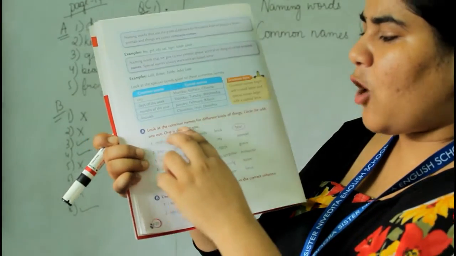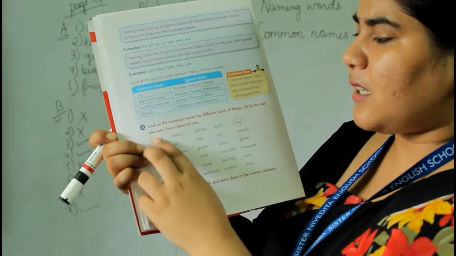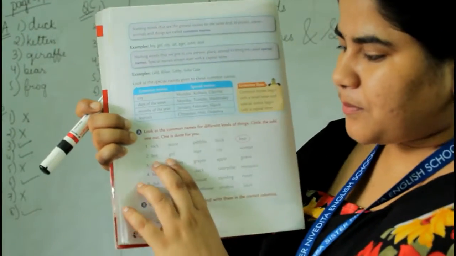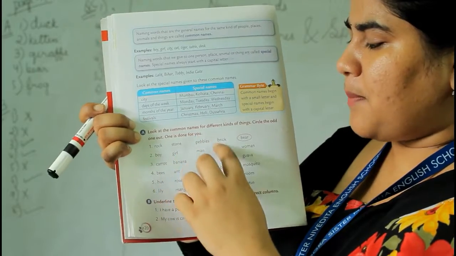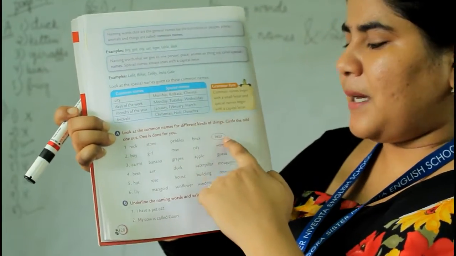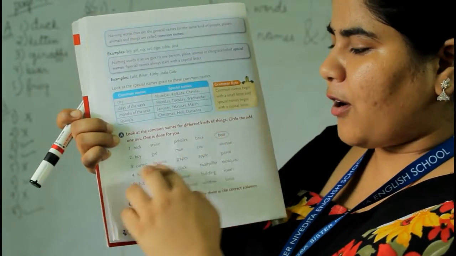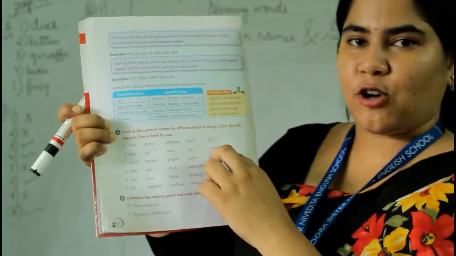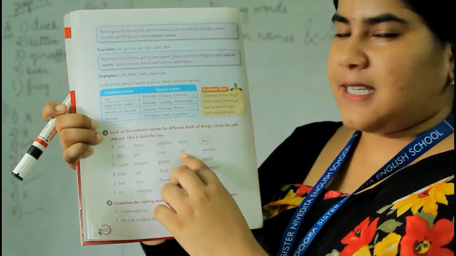Now here, look at the common nouns for different kinds of things. Circle the odd one out. One is done for you. You have to circle the odd one. Rock, stone, pebbles, brick come under one category. Bear comes under animal. That's why it's the odd one. Boy, girl, man, city, woman. These are all talking about people, but city is a different thing.